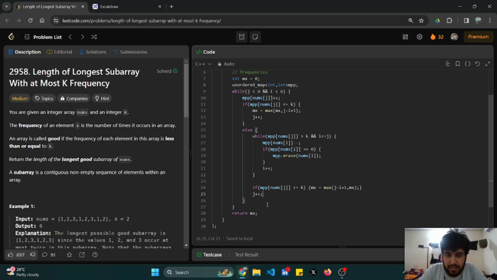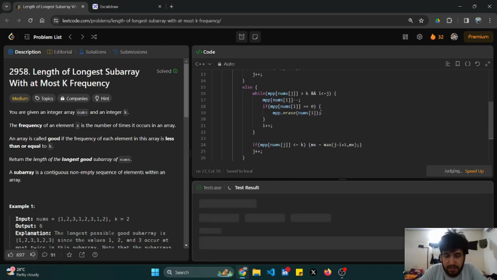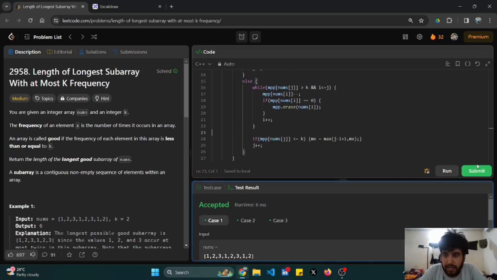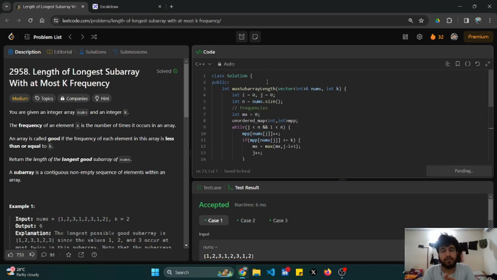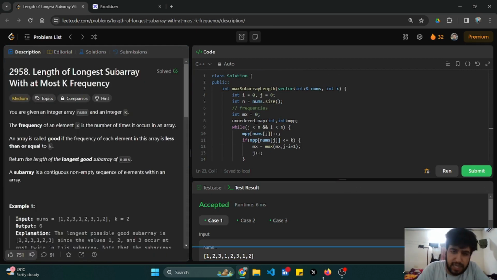Okay, so I'll try to run it. Okay, I'll try to submit. Okay, ran successfully. So I'll just try to explain the code to you.